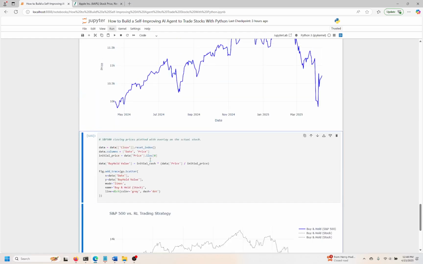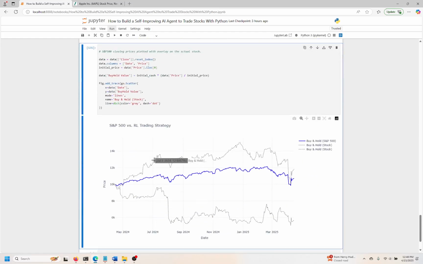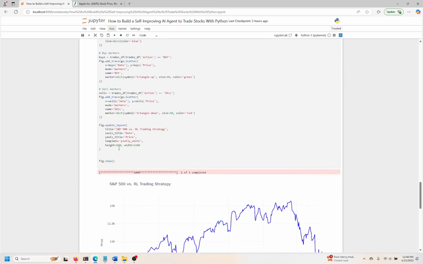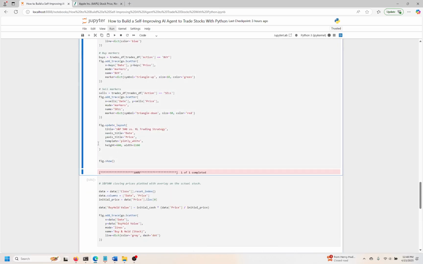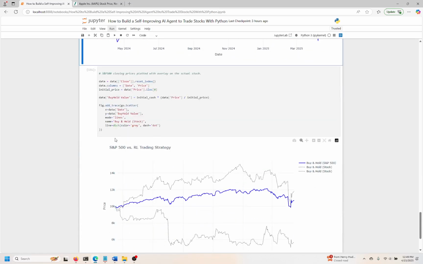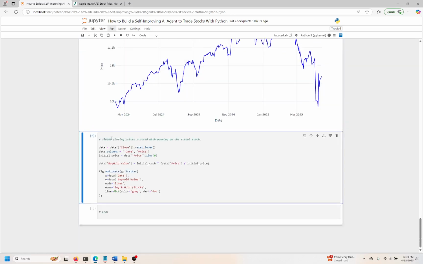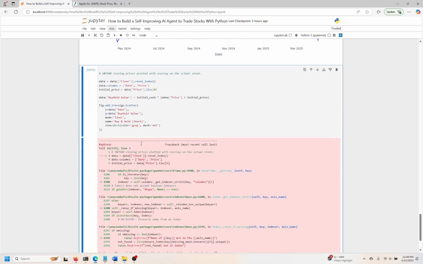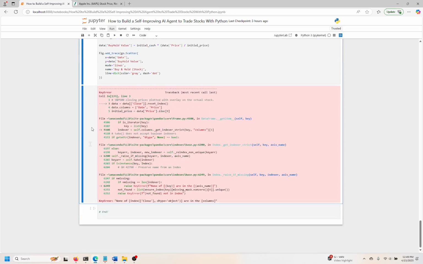All right, so I have my baseline and I have my actual Apple. And, oh, because I didn't refresh this thing, I have Intel and Apple mixed together. Okay, that should be a little bit better. Let me see. And it's complaining data close: none of the indexes are in the column.